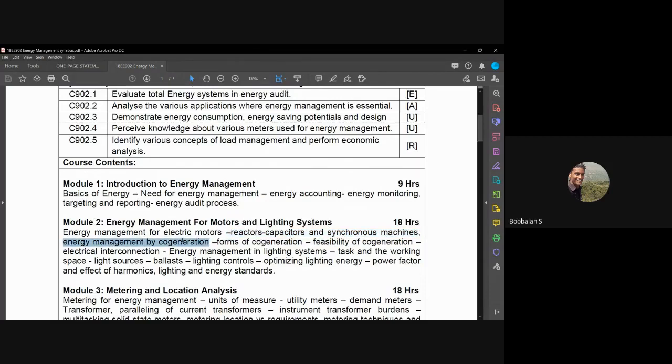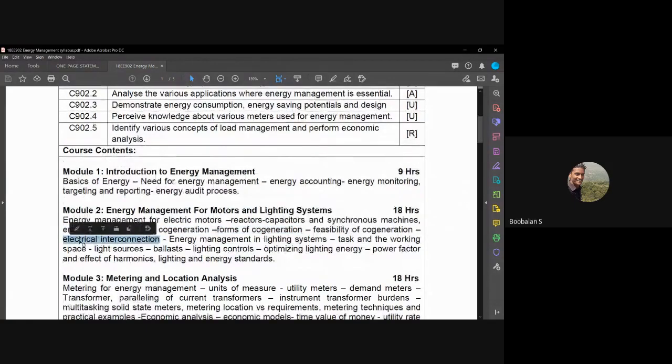And we have seen about cogeneration, combined heat and power, right? Various forms of CHP we have seen. And if you are having extra power production from CHP, how that energy is exported immediately to the grid, right? So we saw that.